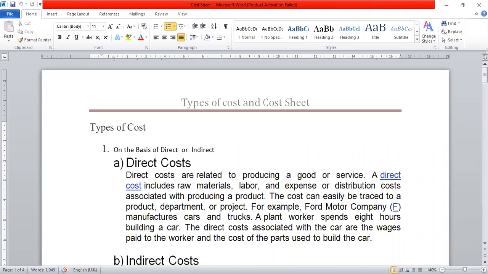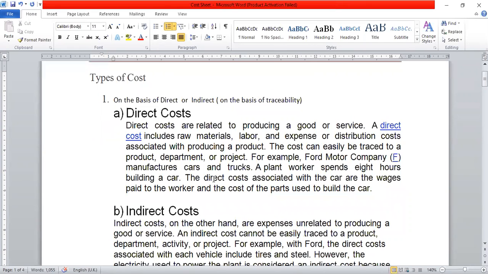We may call this on the basis of traceability. You have a small example on this also. You are given some expenses or overheads and you have to identify whether, on the basis of traceability, it is direct or indirect. So let us start with the first, number one, direct cost.